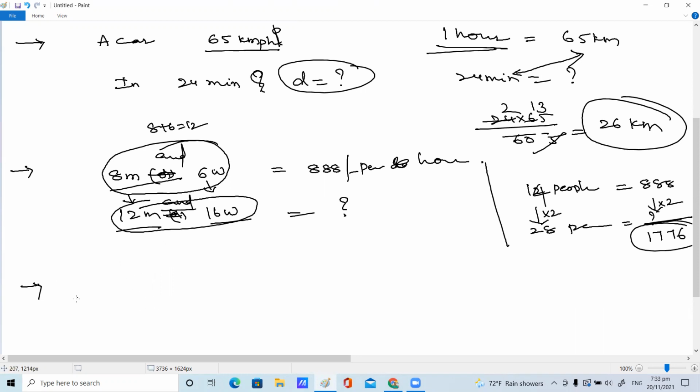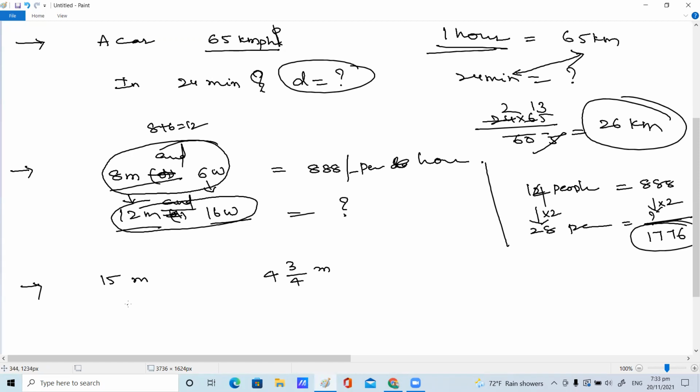15 men can dig a hole of 3 by 4 meters, children. This is the same concept only. See, the questions are how the different ways your simplification part will occur.